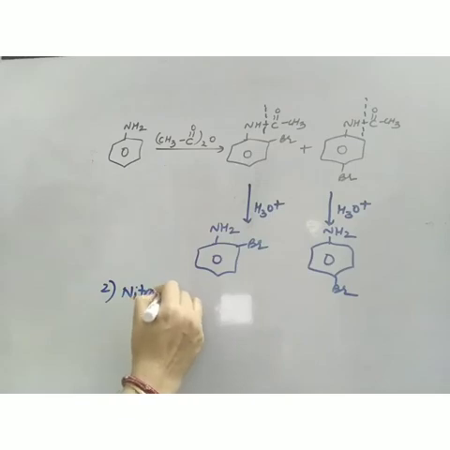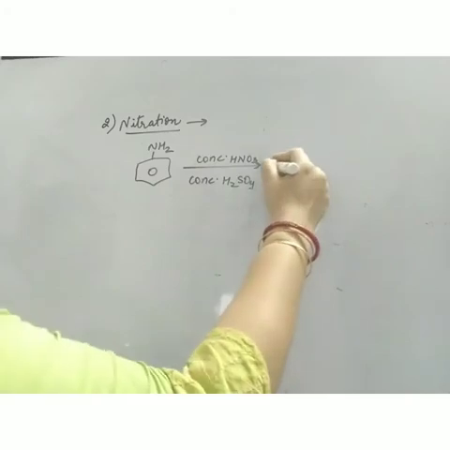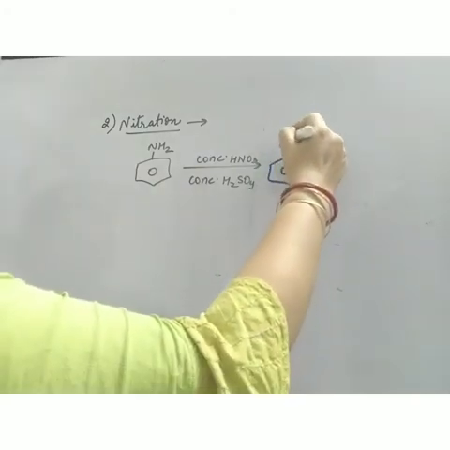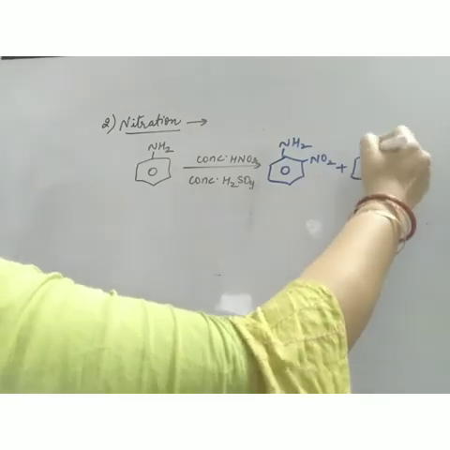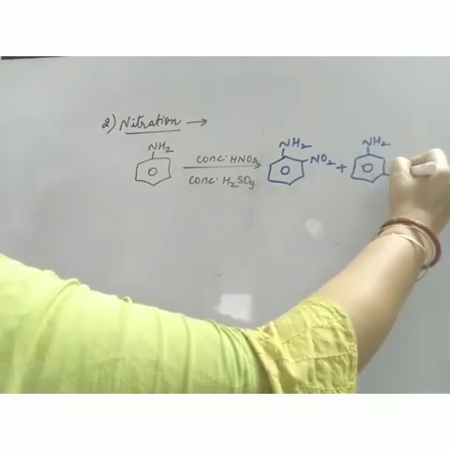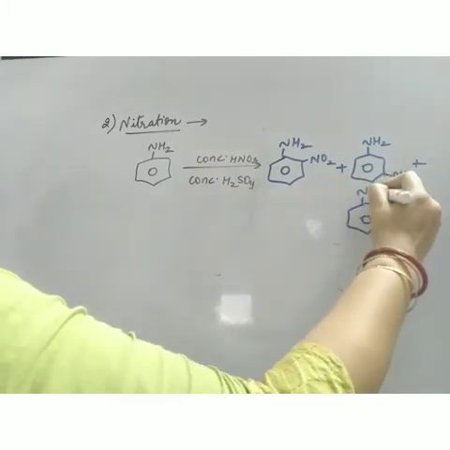Nitration is done in the presence of concentrated HNO3 and concentrated H2SO4. So let's see how the reaction occurs. Now if nitration is done under normal condition, so I will get ortho, meta and para products. Okay.